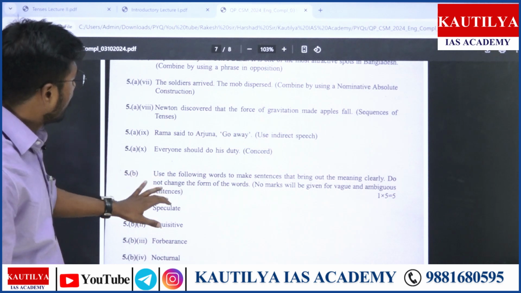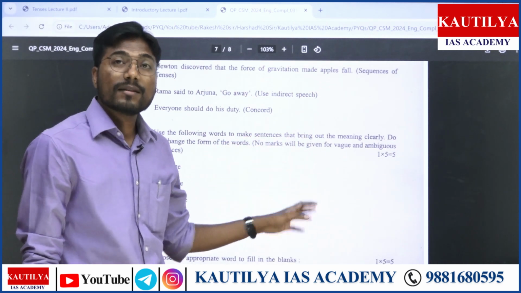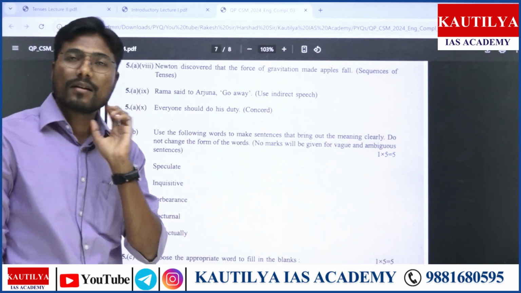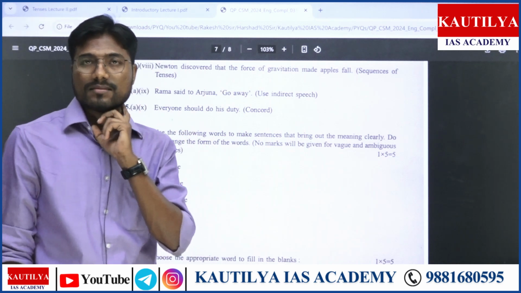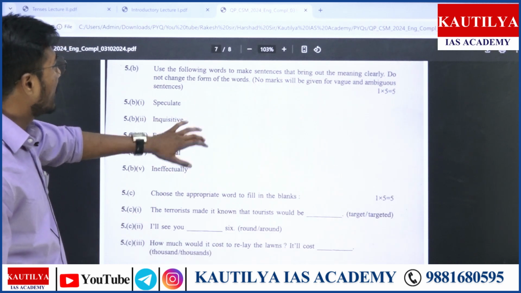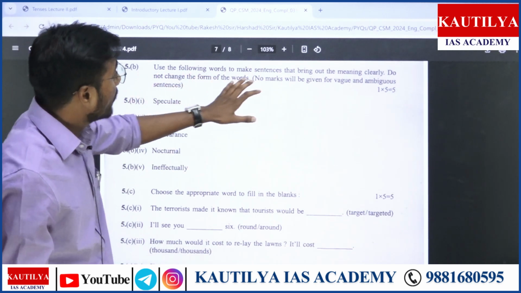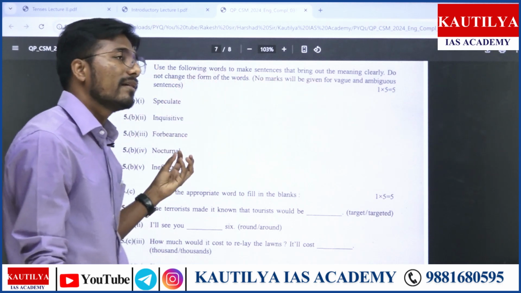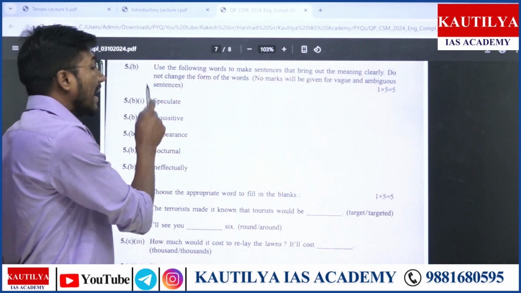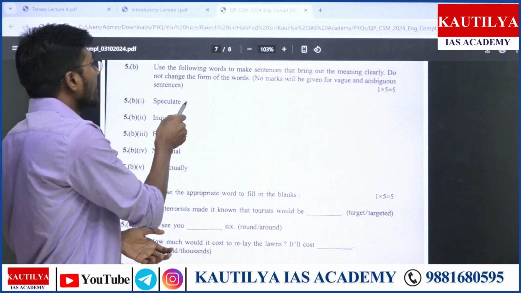Then question number 5 is again for 5 marks. Every single component, there are around 10 components. Here, using the following words, make sentences that bring out the meaning clearly. You simply need to write the exact, clear-cut definition and meaning of speculate.